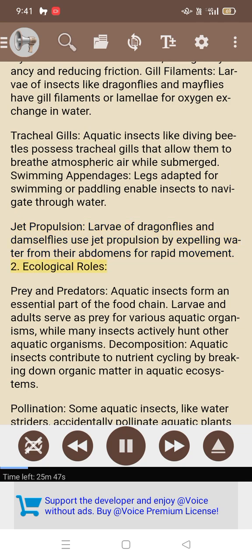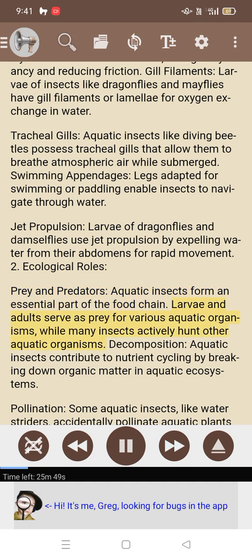2. Ecological roles. Prey and predators. Aquatic insects form an essential part of the food chain. Larvae and adults serve as prey for various aquatic organisms, while many insects actively hunt other aquatic organisms.